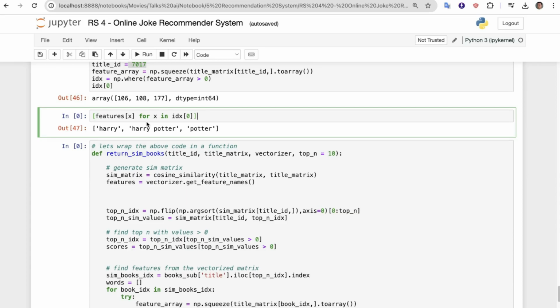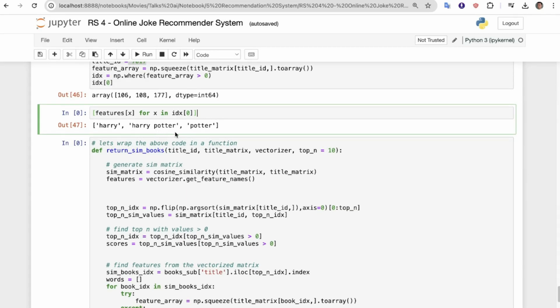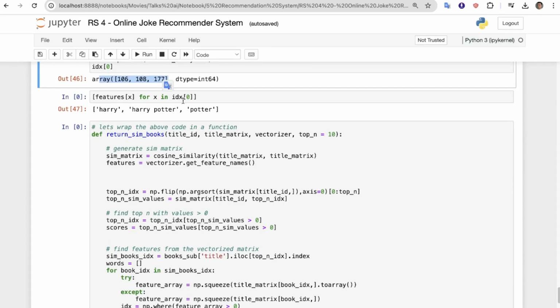Now feature x for x in id x, so Harry Potter and Potter, so this is what we got. These values are from this array, right? So these are the titles, and these are the IDs, and these are the titles. Now let's wrap the above code in a function.